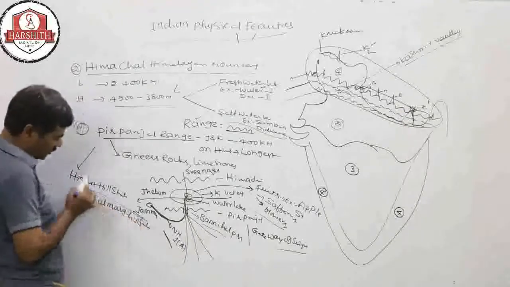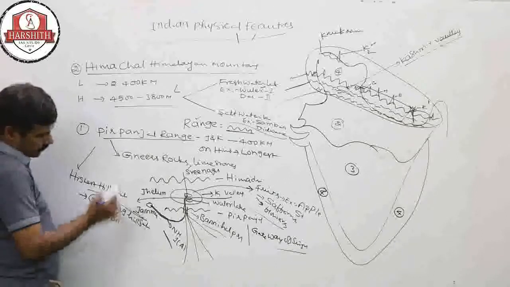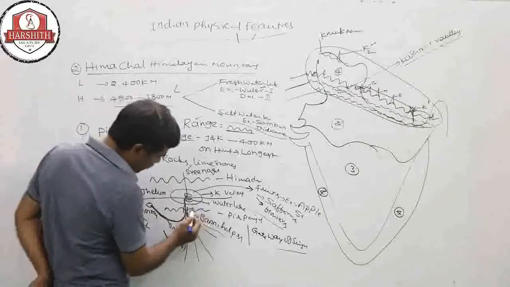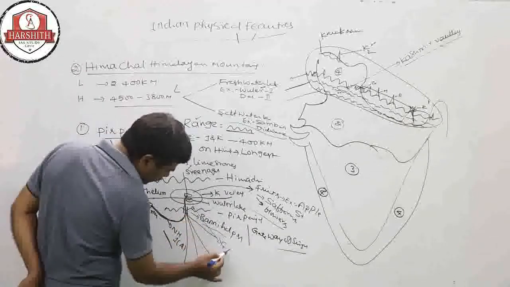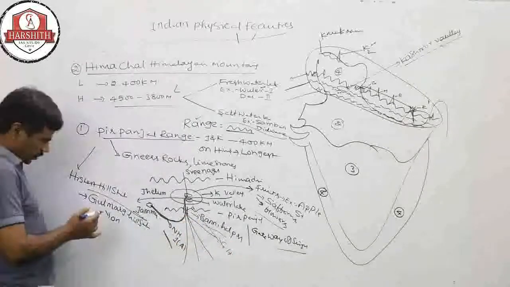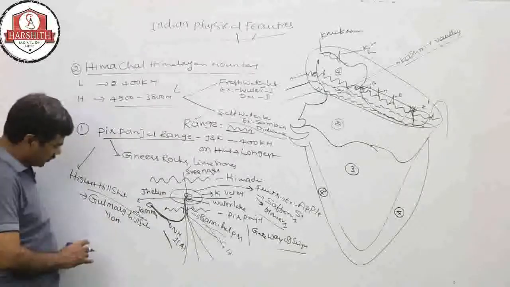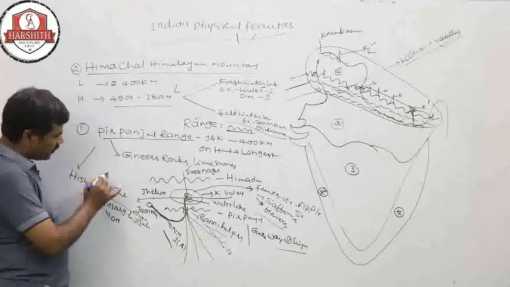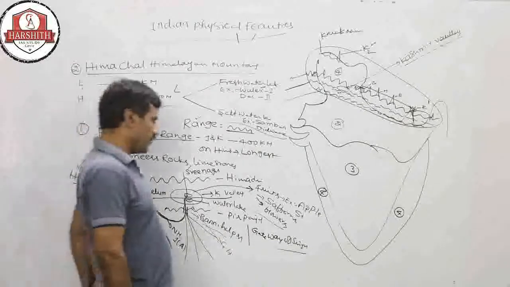This is on the Pir Panjal range. This Gulmarg hill station is India's highest hill station from sea level.